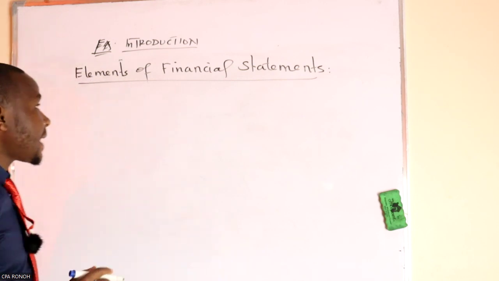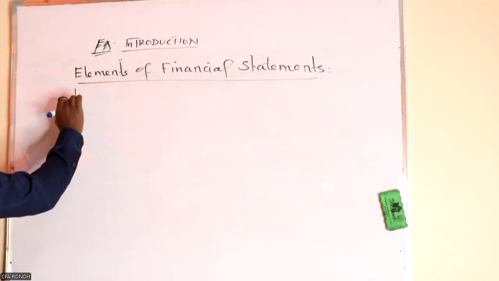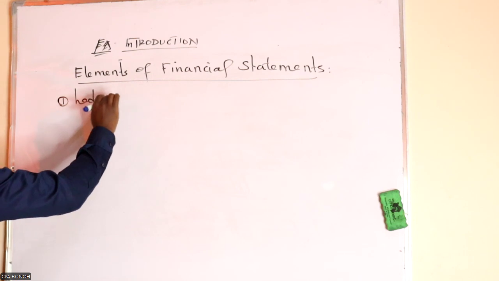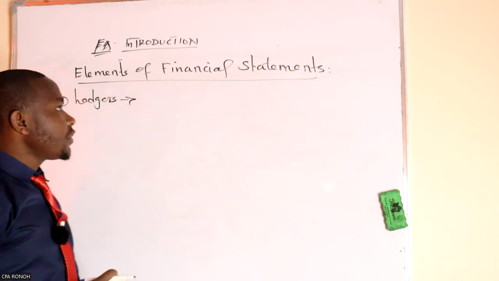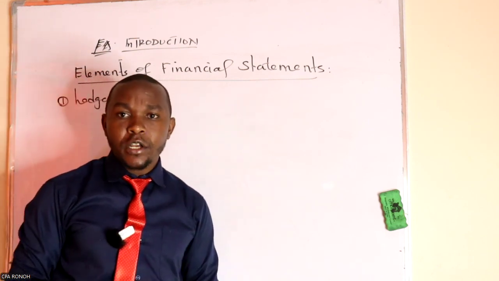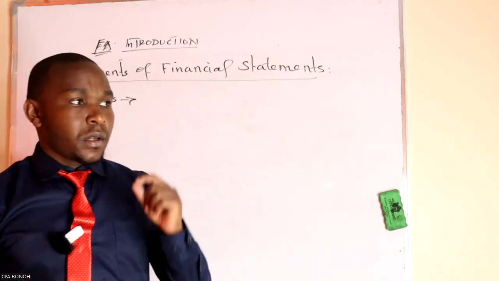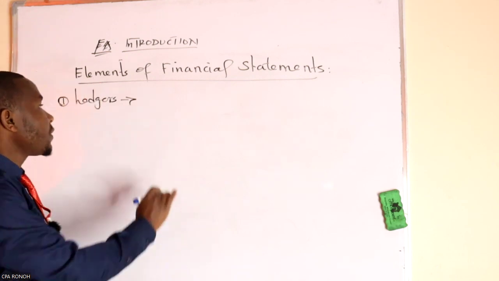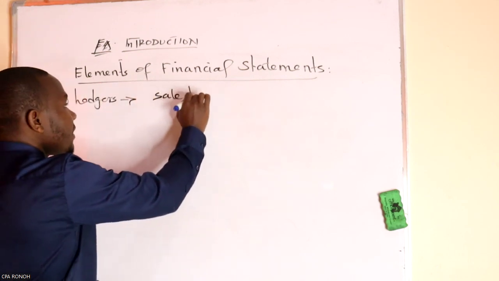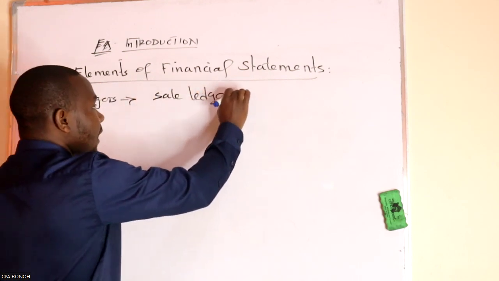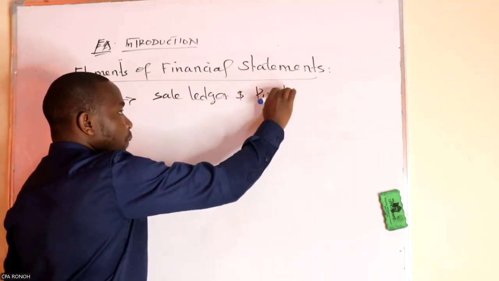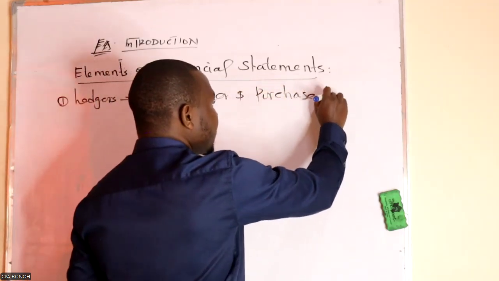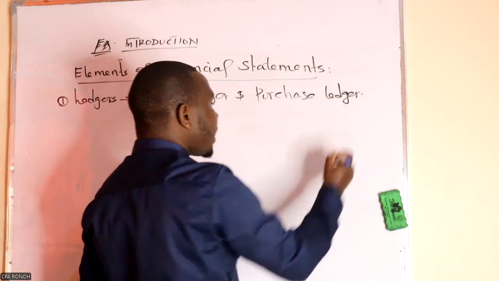We have an example, the ledger. This is an account which we use to record either an individual transaction or a personal transaction. Good examples are the sales ledger account and the purchase ledger account.